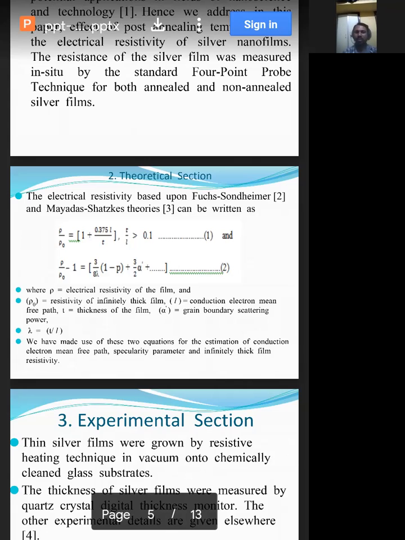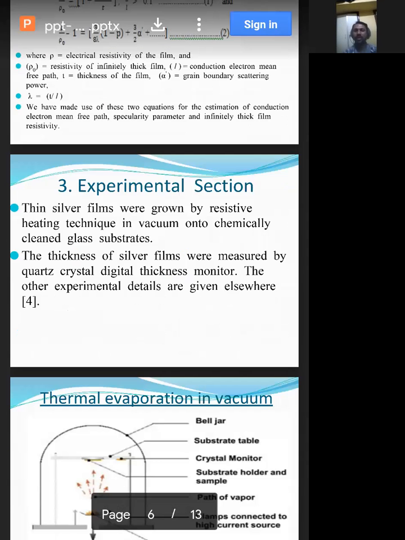rho naught is the resistivity of the infinitely thick film, L is the conduction electron mean free path, T denotes the thickness of the film, alpha dash is the grain boundary scattering power, where lambda is equal to T upon L. We have made use of the above two equations for the estimation of the conduction electron mean free path, the specularity parameter, and the infinitely thick film resistivity. Now moving to the third part, that is the experimental section.